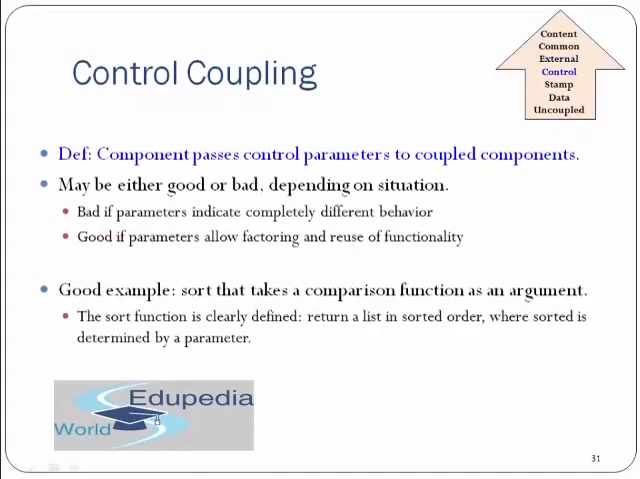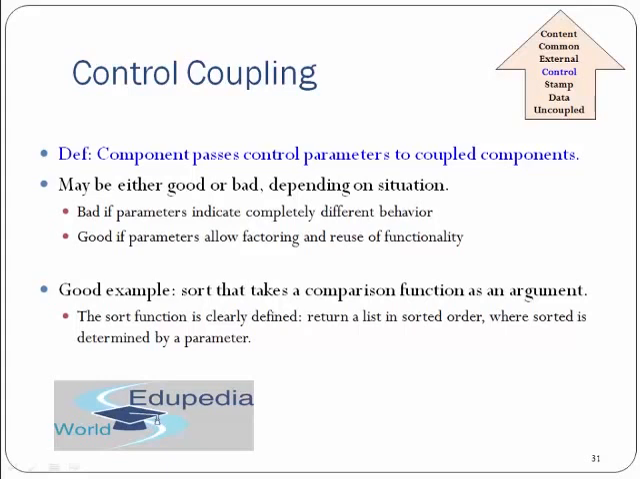Then we have control coupling, which says a component passes control parameters to coupled components. It may be either good or bad depending upon the situation. Bad if parameters indicate completely different behavior. Good if parameters allow factoring in reuse of functionality. So you can see it's good in a way because it's reusing the functionality, but it's bad if the parameters indicate completely different behavior.